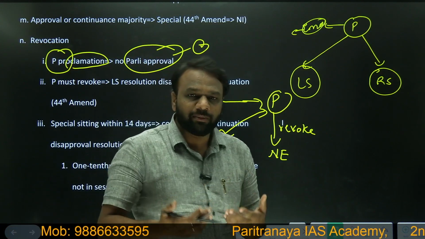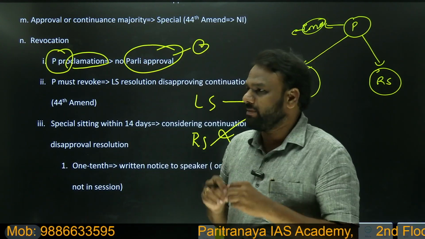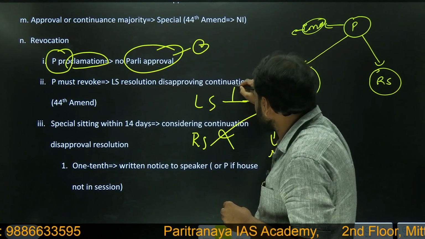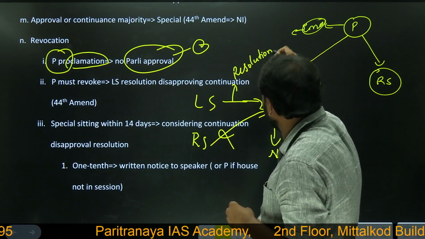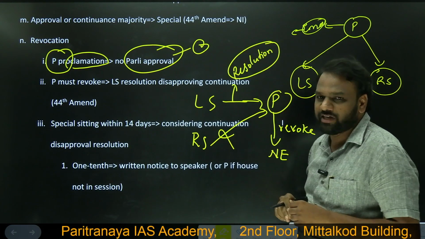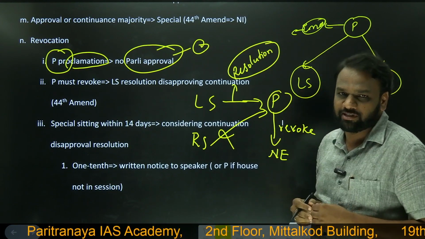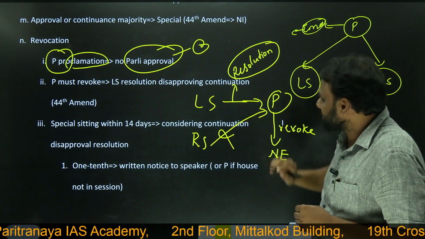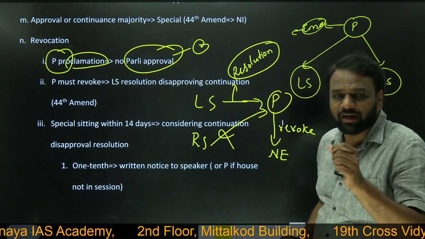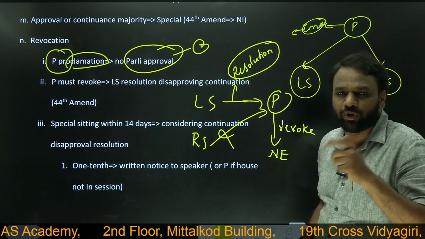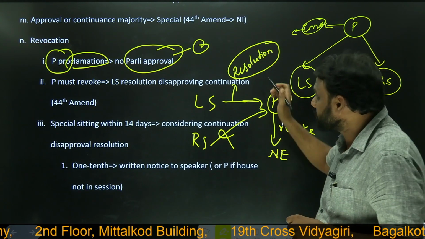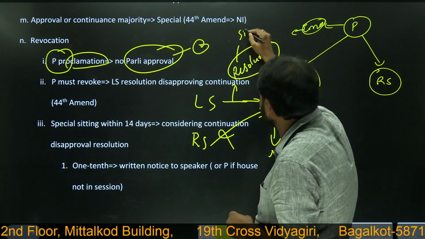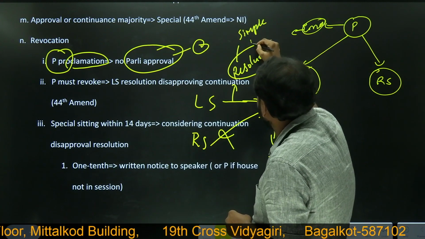So how can Lok Sabha insist the president to revoke national emergency? Lok Sabha has to pass a resolution and ask the president to revoke the national emergency. So when a resolution is moved, it has to be voted. So with what kind of majority does Lok Sabha have to pass this resolution? Lok Sabha has to pass this resolution with simple majority. A very important point to note.